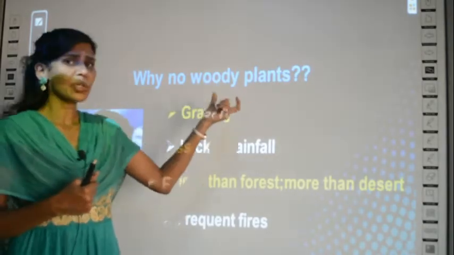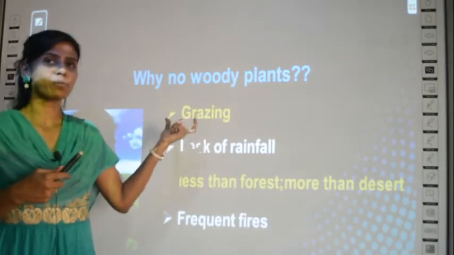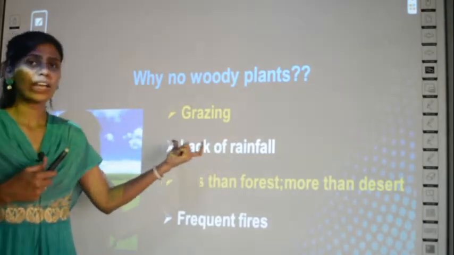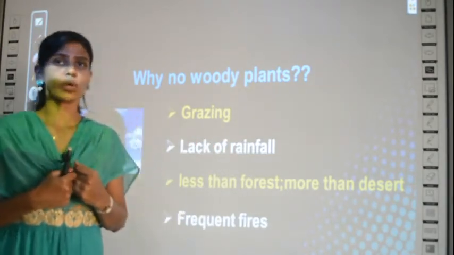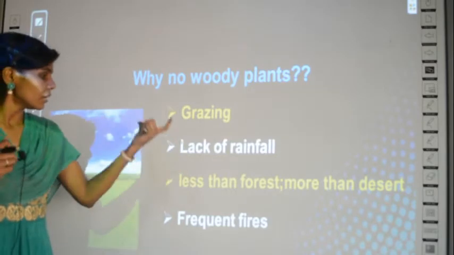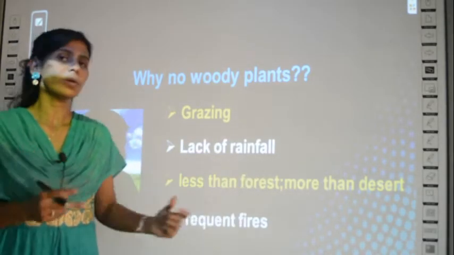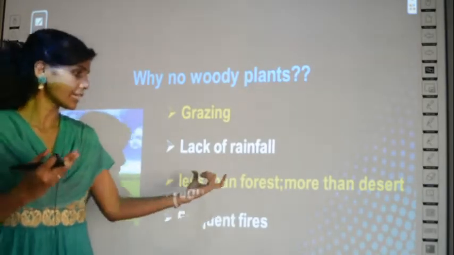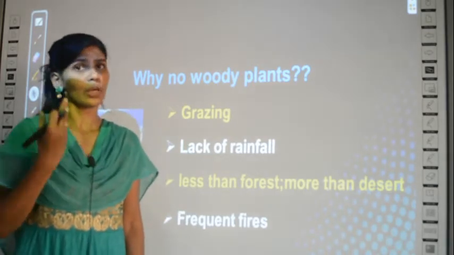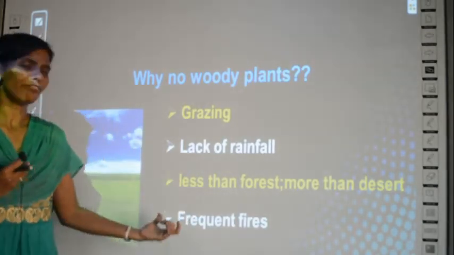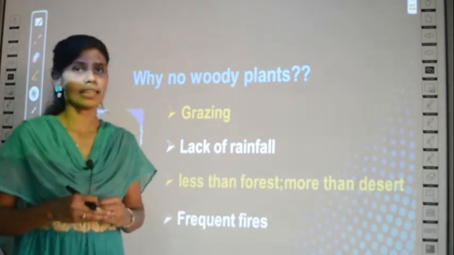Okay, so why are there no woody plants? Because before it turns into a tree, it is grazed by the herbivores, and because of lack of rainfall, there is no water to support the growth of trees or woody plants. Also, there are no woody plants in a grassland because less rainfall does not support them. The rainfall is less than the forest and more than the desert, but it is not adequate for a woody plant to grow. And then frequent fires also will not let a tree grow in a grassland habitat.